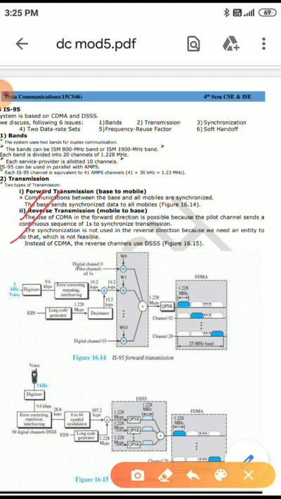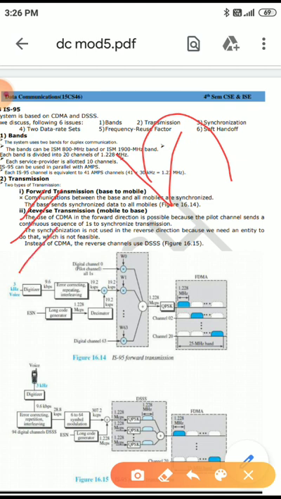Synchronization is not used in the reverse direction because we would need an entity to do that, which is not feasible.